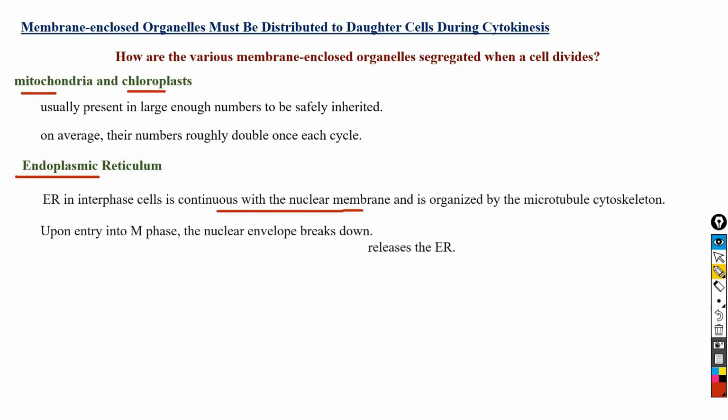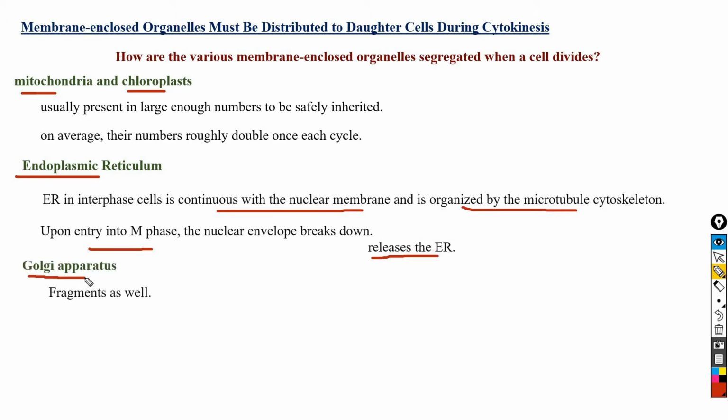And the endoplasmic reticulum in interphase cell is continuous with the nuclear membrane. Meaning, when the cell is in interphase stage, the endoplasmic reticulum is continuous with the nuclear membrane, and it is organized by the microtubule cytoskeleton. But when the cell enters into M phase, there is a complete breakdown of the nuclear envelope during the metaphase stage of M phase, and the breakdown of the nuclear envelope releases the endoplasmic reticulum, and the release of the endoplasmic reticulum from the nuclear envelope leads to fragmentation of the endoplasmic reticulum.